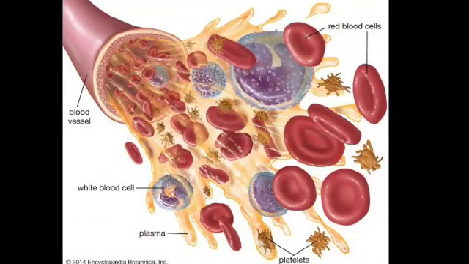So first let's learn about red blood cells. As you can see in this picture, RBCs are disc shaped and each cubic millimeter of human blood contains around 5 to 6 million RBCs. They are produced within our bones, they live for 120 days and they die in our bones. RBCs do not have a nucleus. RBCs are filled with a protein called hemoglobin which gives the red color to the cells. And the main function of RBCs is to transport oxygen and carbon dioxide.